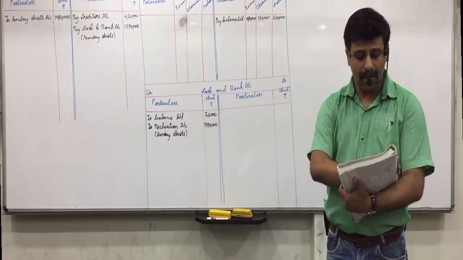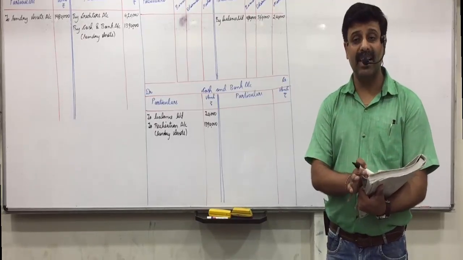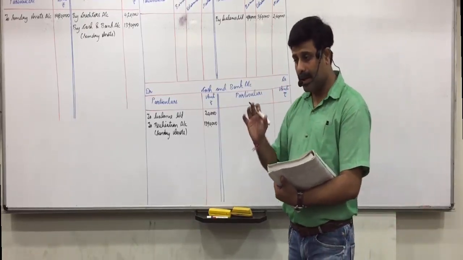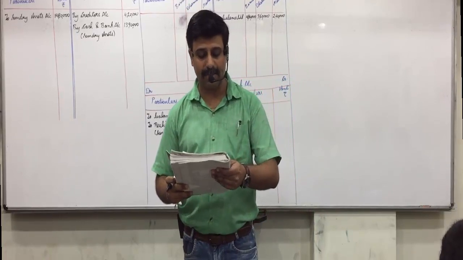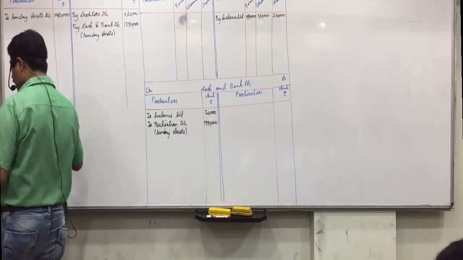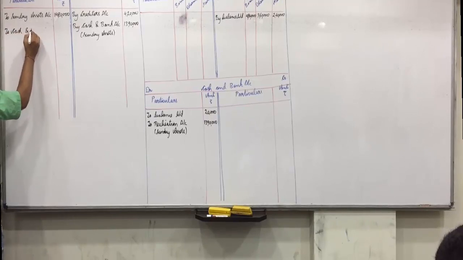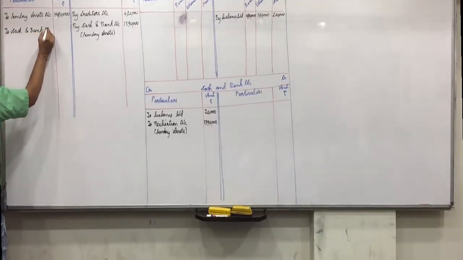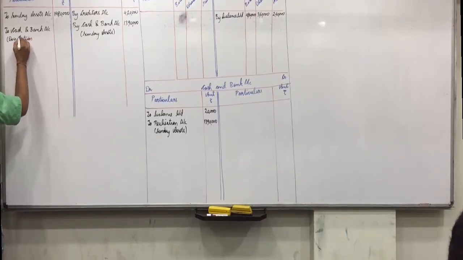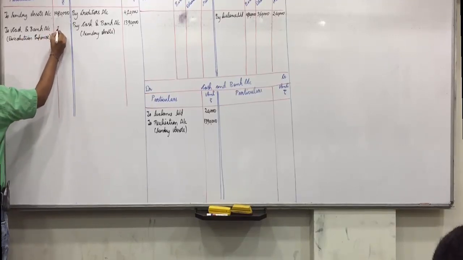Next. Seventh entry, asset taken over by partner, we don't have. There are only sundry assets and they are sold. No asset taken over by partner. Eighth entry, dissolution expense paid by the firm, adjustment 3, we have marked it as eighth entry. We have paid 20,000. So realization account debit to cash and bank account. Realization account debit means realization debit side to cash and bank account. In bracket dissolution expense 20,000.